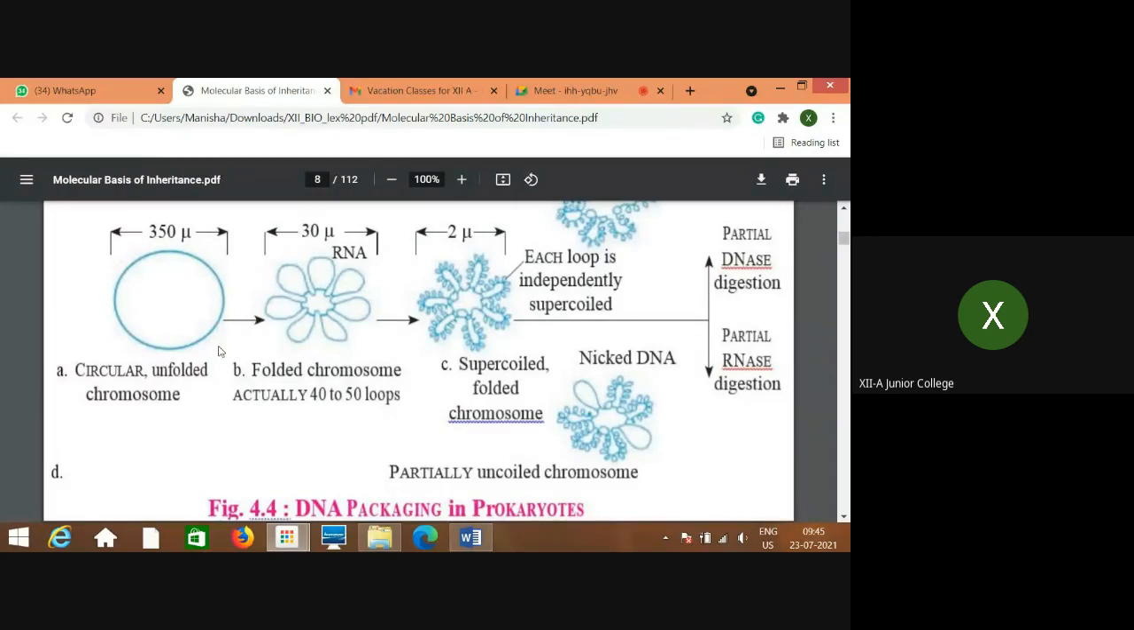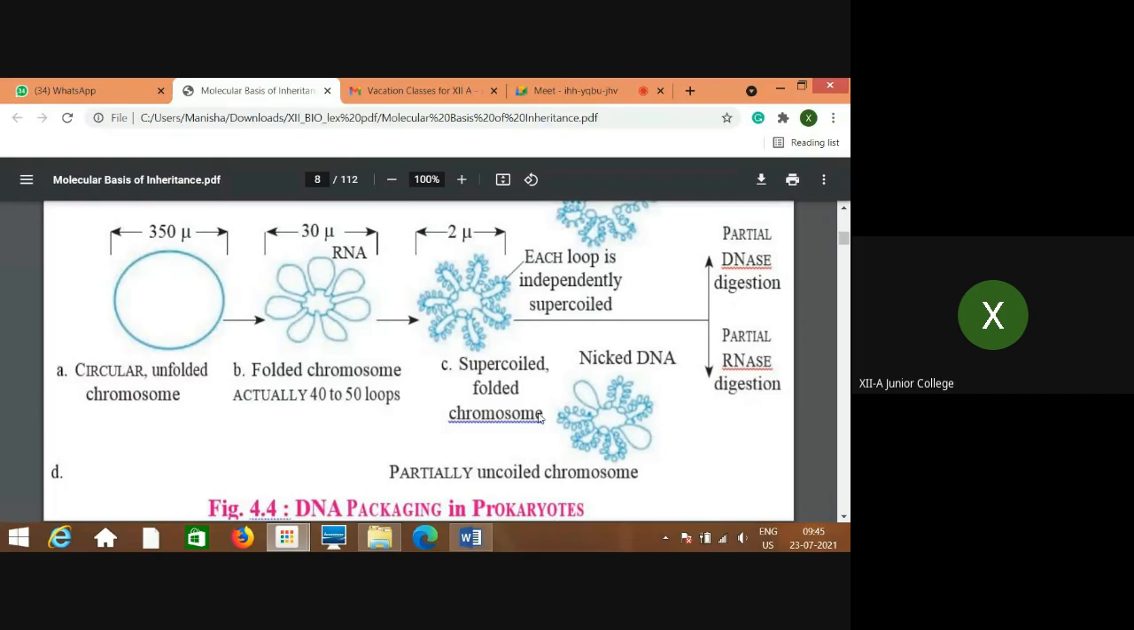This is the simpler circular model. Then when it is folded, it shows the appearance of a flower. If you consider each loop as a petal, each loop is again coiled, and that is called the supercoiled model. That is the supercoiled folded structure of chromosome, and each loop is independently supercoiled.